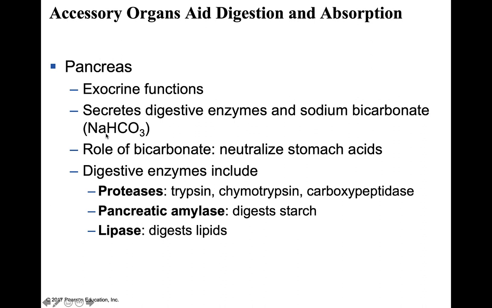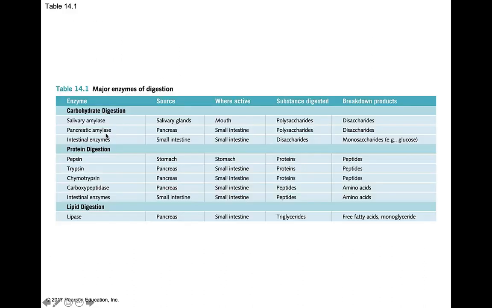As far as the digestive enzymes go, we see proteases. Examples would be trypsin, chymotrypsin, and carboxypeptidase. We see pancreatic amylase, which is responsible for starch digestion, and lipase, which is responsible for the digestion of lipids. Here, one of the things that I may ask as far as a matching question would be the overall enzyme and the function or what it breaks down. So that's something to keep in mind that I could potentially ask here. So where they're produced and so on.